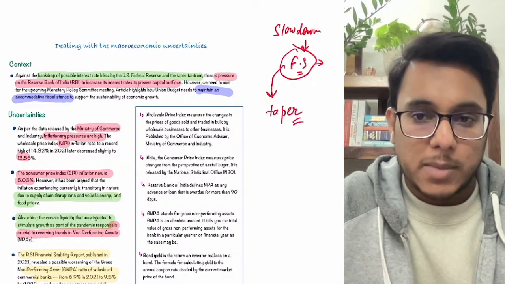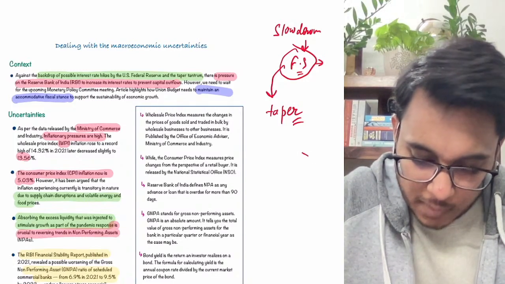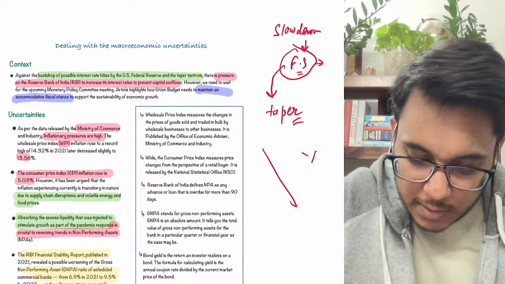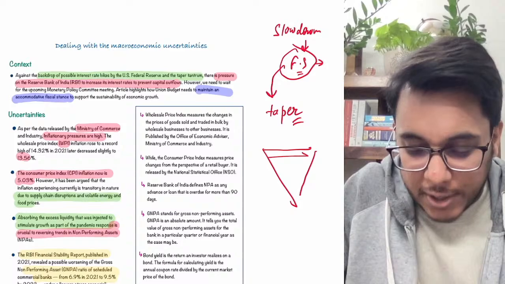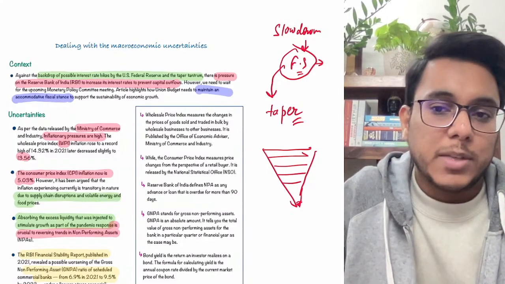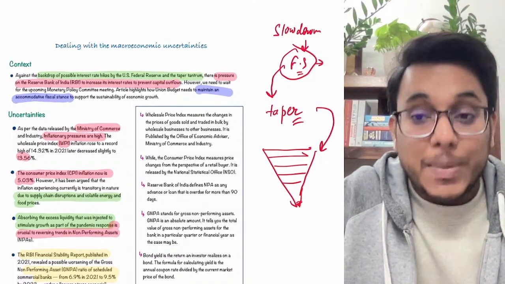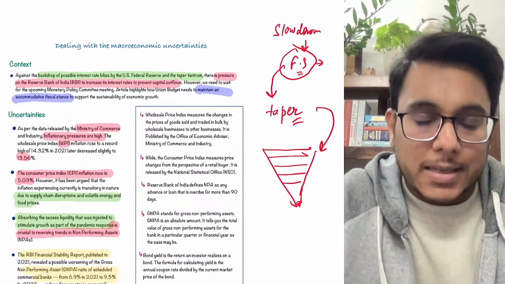To taper the fiscal stimulus. So tapering is something like this: you are giving the fiscal stimulus, and over a period of time you reduce it, reduce it, reduce it, and at one point of time you stop this particular thing. We call this a taper tantrum also. Now, why is this particular thing important?